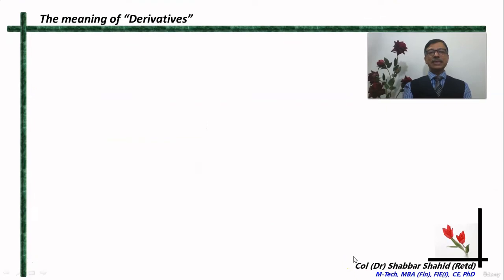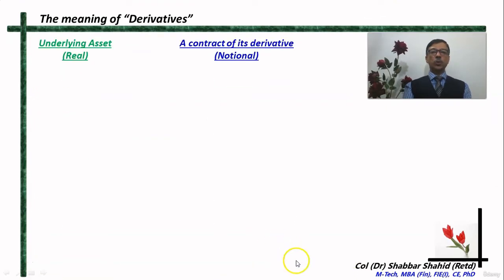Now let us see some real life examples of derivatives. So as I have told you, on one hand there is an underlying asset like the milk or the bar of gold, and on the other hand there is a derivative of the same thing. Now I have written here that the underlying asset is real and the derivative contract is notional. Don't worry about this. I will explain the meaning of this towards the end of this lesson.